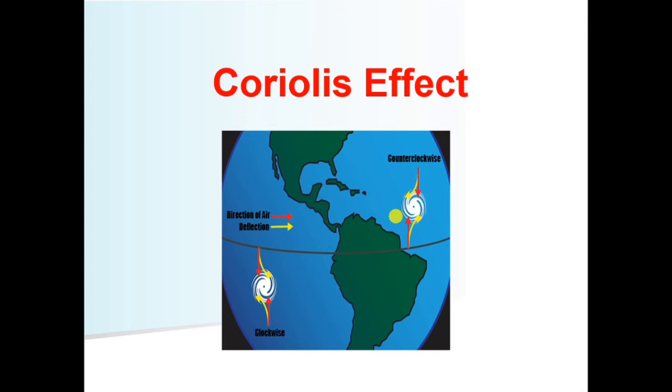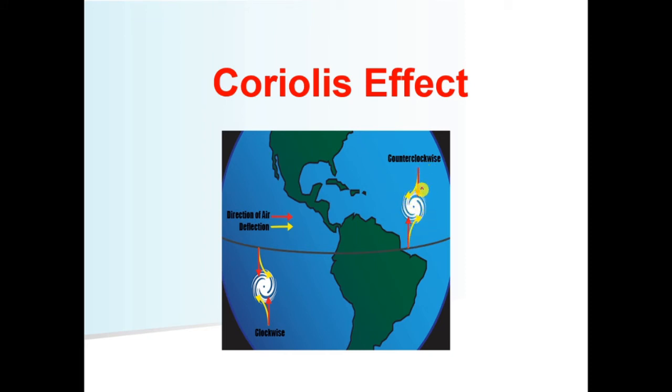See, Coriolis effect. In the counterclockwise direction, if you observe here, how the winds are taking shape or deflecting away from their original path.